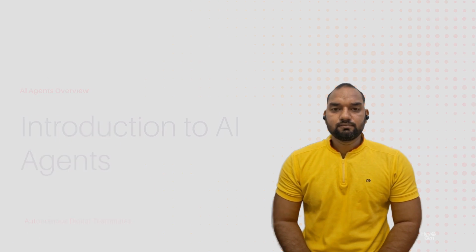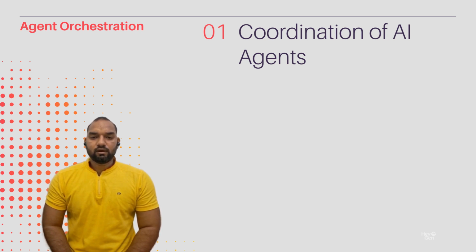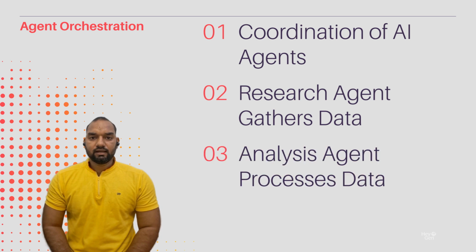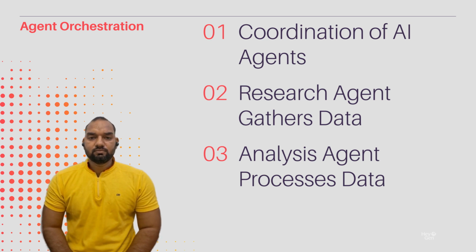task completion. Agent orchestration is the coordination of multiple AI agents to collaboratively tackle complex tasks. Imagine a workflow where a research agent gathers data, an analysis agent processes it, and a summarizer agent compiles the findings. This division of responsibilities enhances efficiency and effectiveness in achieving sophisticated objectives.